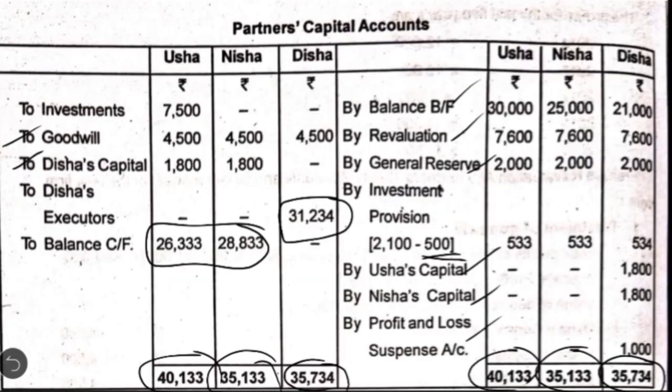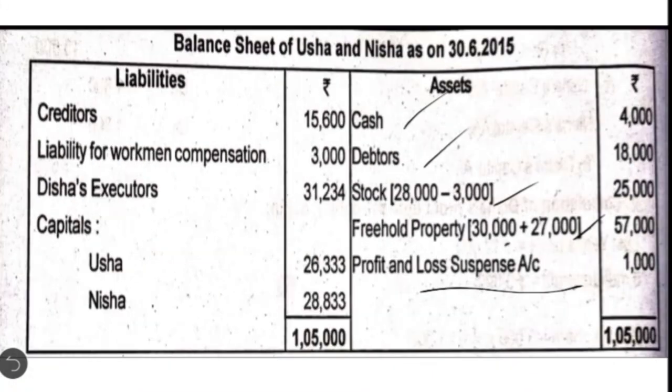And this profit and loss suspense account, as I also told you in the previous question, when we write the entry for the deceased partner's share in the expected profit, here you find the entry profit and loss suspense account debit to the deceased partner's capital account, that is Disha's capital account. So this profit and loss suspense account is showing a debit balance of rupees 1,000. It has not been closed. It will be closed when the remaining partners prepare the profit and loss account at the end of the year. As it is showing a debit balance, you have to show that on the asset side.